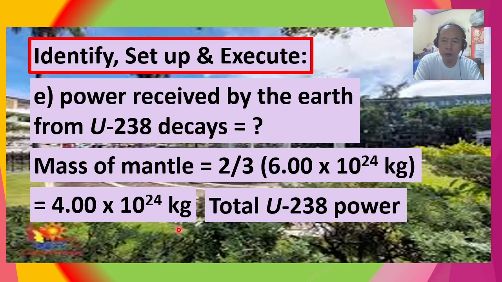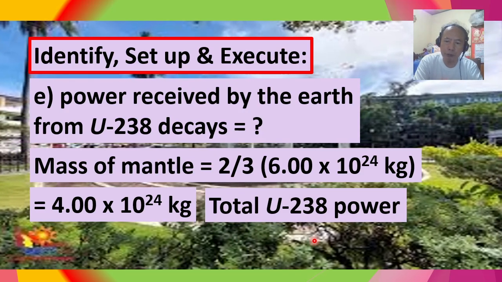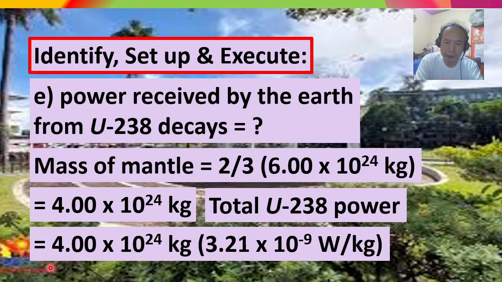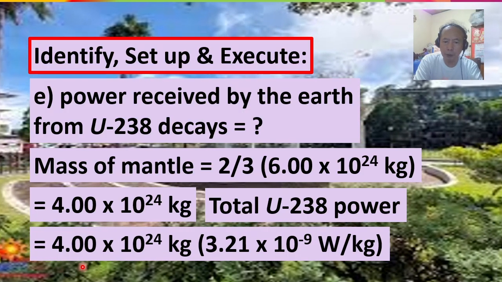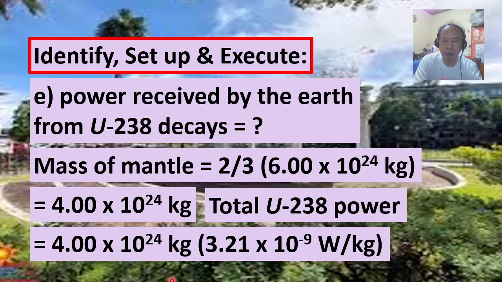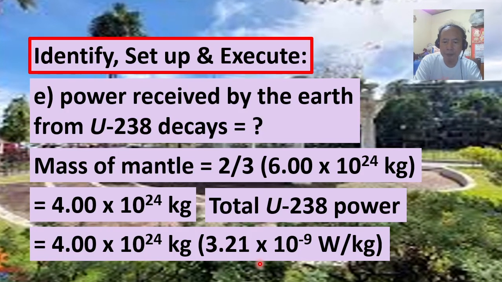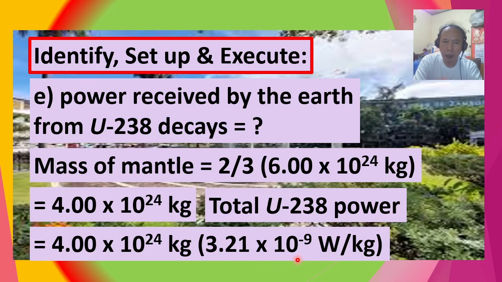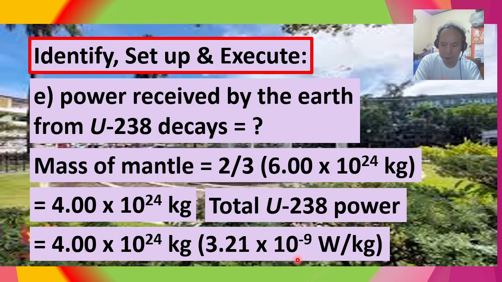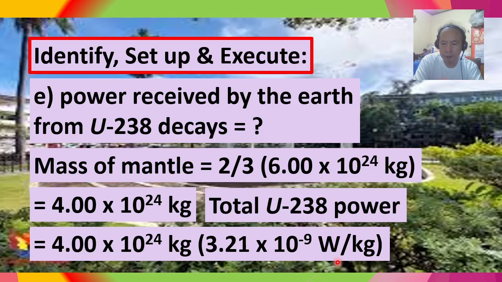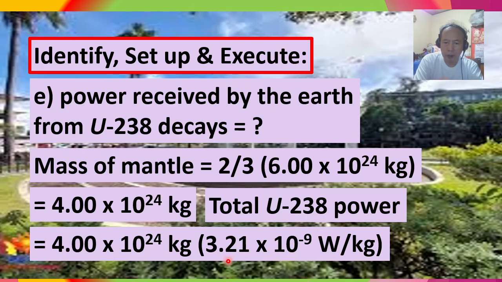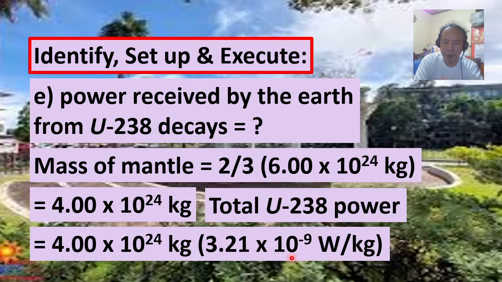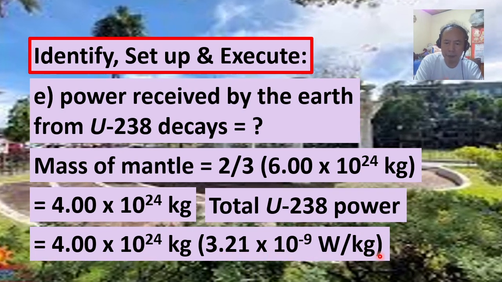So we can now compute the total uranium-238 power, simply multiplying the mass of the mantle, 4.00 times 10 to the 24th power kilogram, by the computed power of the mantle, which we computed earlier, 3.21 times 10 to the negative 9 watts per kilogram.